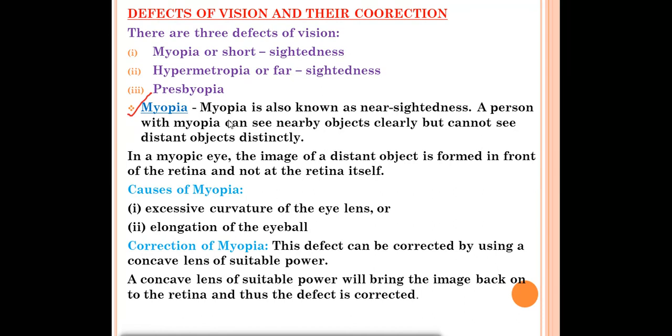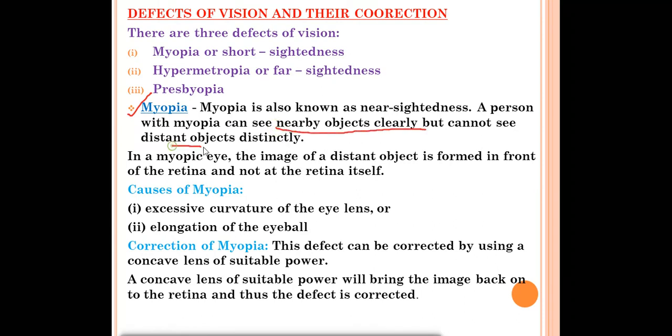Generally, the children of your age, you all can see the nearby objects very clearly, but far off objects you cannot see clearly. This is because of myopia. Okay, so in myopia what happens? A person can see the nearby object clearly, but he cannot see the far off object clearly.